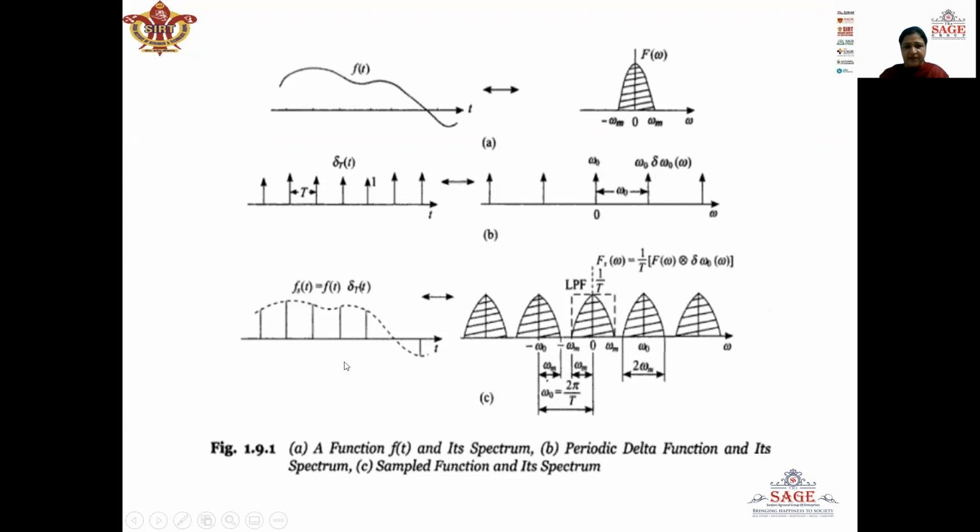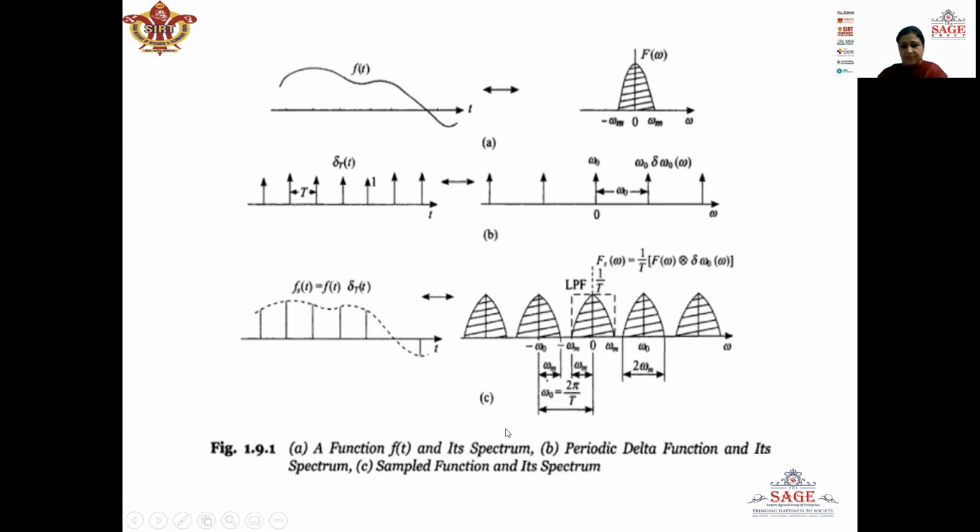When f(t) is multiplied by delta T(t), we get fs(t), that is our sampled signal. Here we get impulses, but the amplitude of the impulses is no longer constant; it varies with the amplitude of the message signal. So we can say that we have taken samples of the message signal f(t) at an interval of capital T.